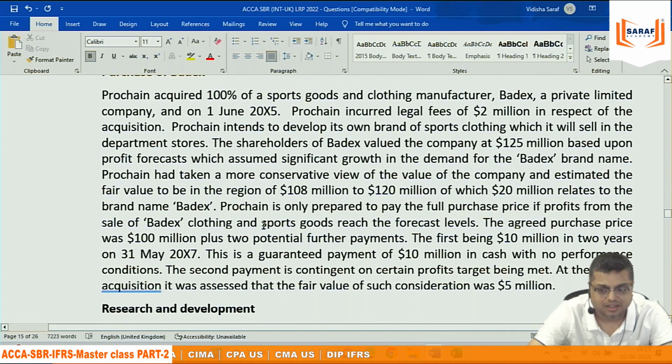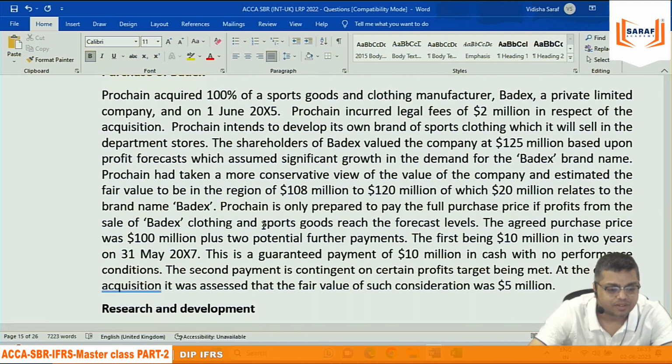Now, which IAS or IFRS application is this? Intangible asset. Think about it.